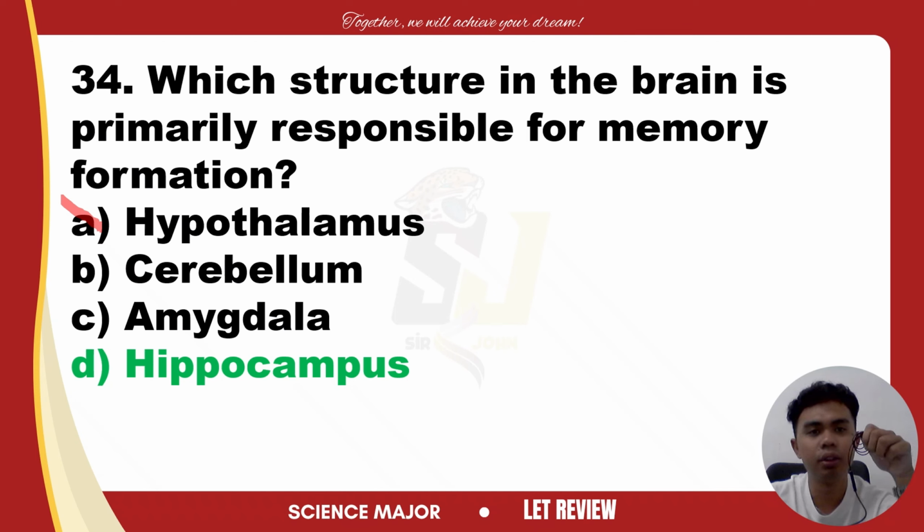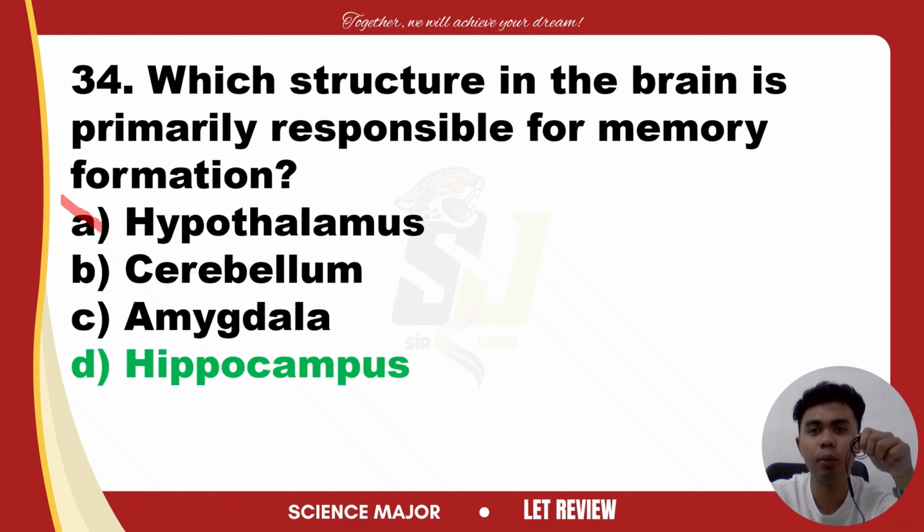Next is amygdala. The amygdala is primarily involved in processing emotions, particularly fear and pleasure, and is also involved in emotional memory. So the amygdala is more on the emotion aspect.